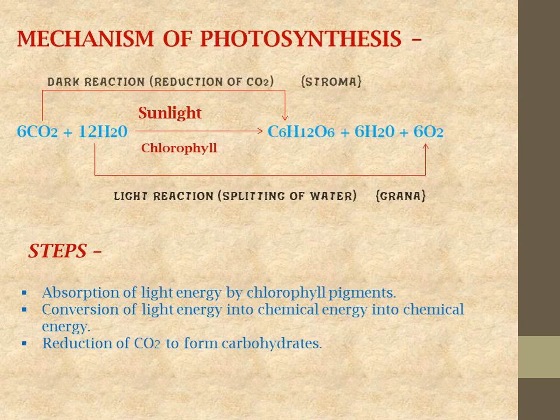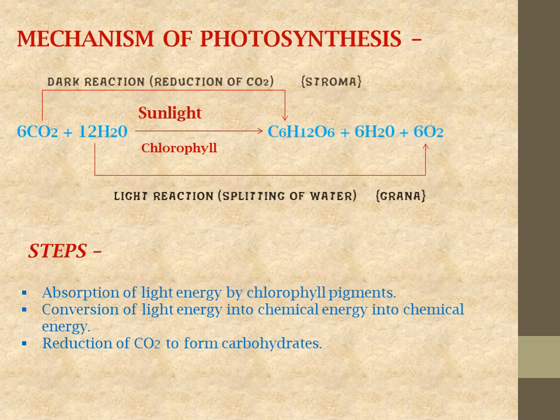So this one is the first step, absorption of light energy by chlorophyll pigment. Then what is the result of that absorption process? It leads to conversion of light energy into chemical energy. In this process, we can also say that it is photolysis of water, where the water molecule is broken down into hydrogen and oxygen.